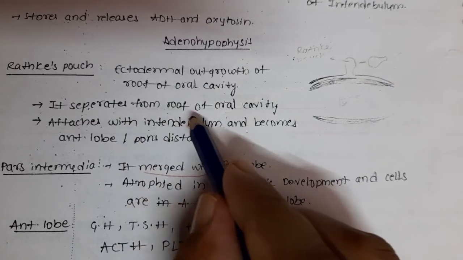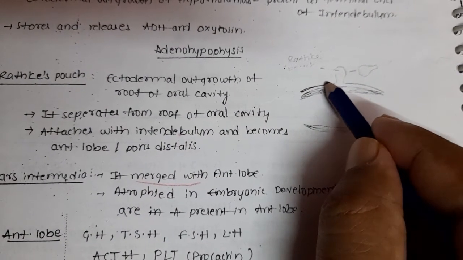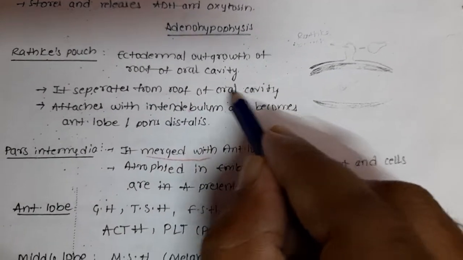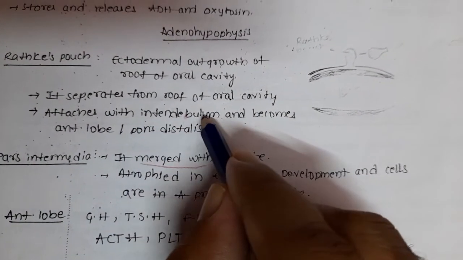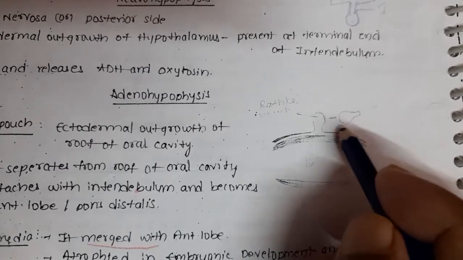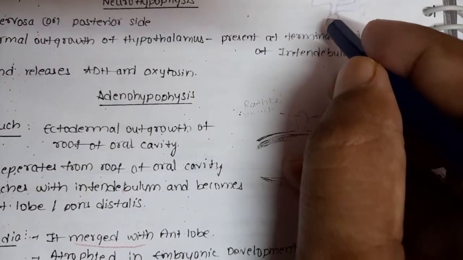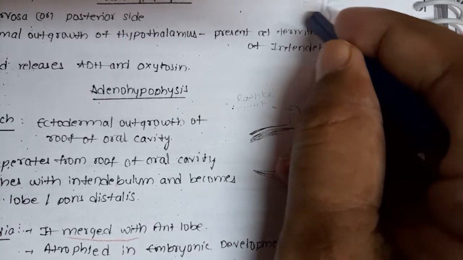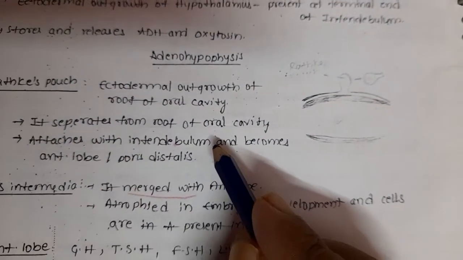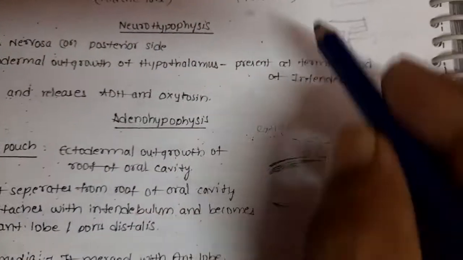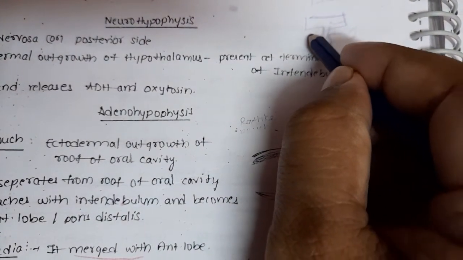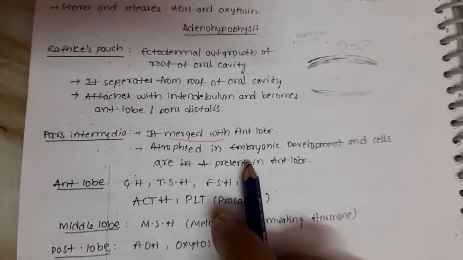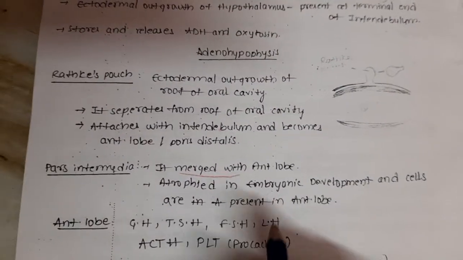After a few days it separates from the roof of the oral cavity and attaches with the infundibulum and becomes the anterior lobe. This is the posterior lobe, and all together they form the pituitary gland. In this way it is formed.